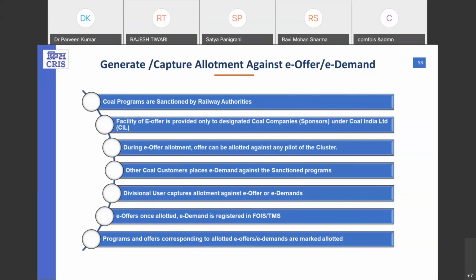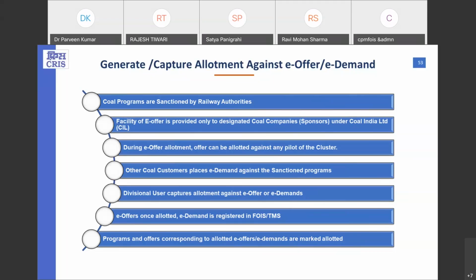Till that point, when they were registering their offer, they were doing it with that cluster code only. But at the time of rake allotment, they have to give the precise pilot within that cluster where they want to do the loading. So the offer is always allotted against a specific pilot within that cluster. In case of normal e-demand, this is not required and the allotment is done directly against that e-demand.